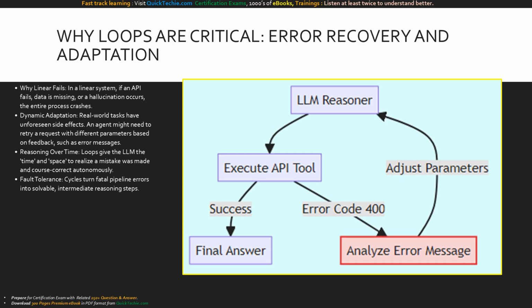This diagram contrasts failure in a cyclic system versus a linear one. When the LLM executes the API tool, a success routes down to the final answer. But look at the error path. Instead of terminating, the error code routes to an analyze error node. The agent inspects the failure, adjusts its parameters, and loops back up to the LLM reasoner for another attempt. This self-healing architecture is only possible through cycles.